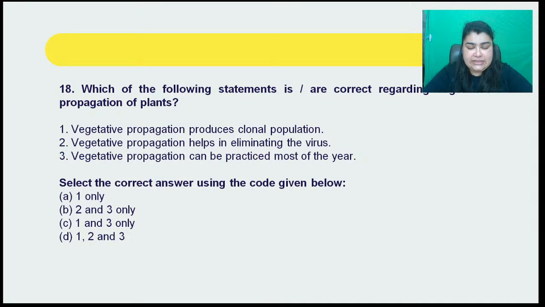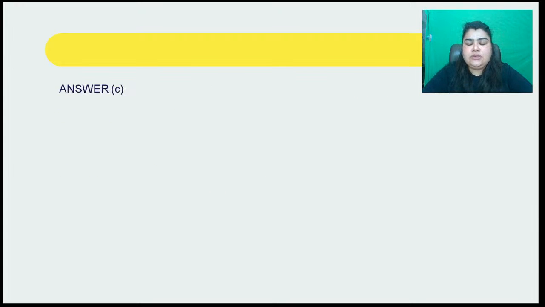Usually disease-free plant varieties can be raised through vegetative propagation by taking the apices and then making them into multiple copies. That can very well be done. That is correct. But eliminating the virus is not all that easy. You can eliminate bacterial or fungal diseases. Virus is going to be inside the cell, so that is going to be slightly difficult to do here. So the correct answer here is option number C, right?